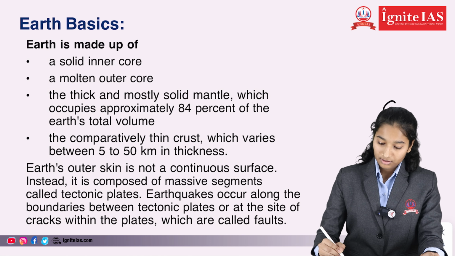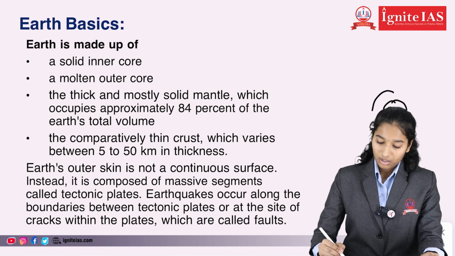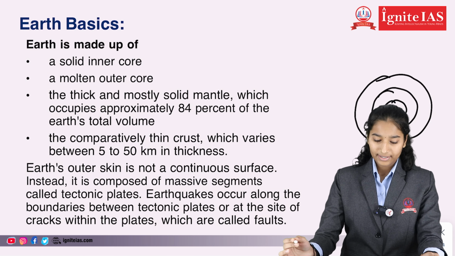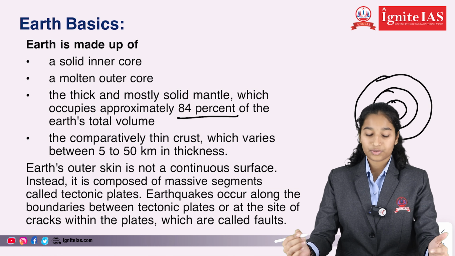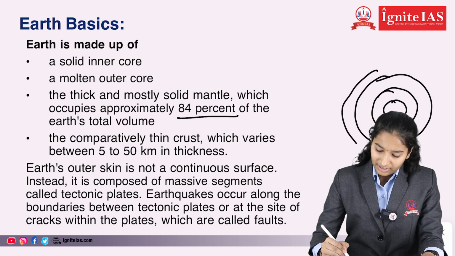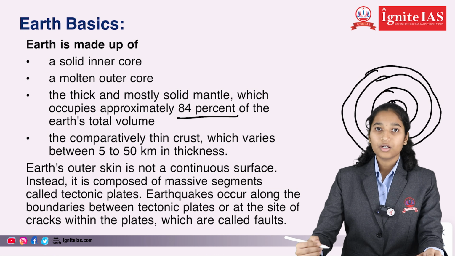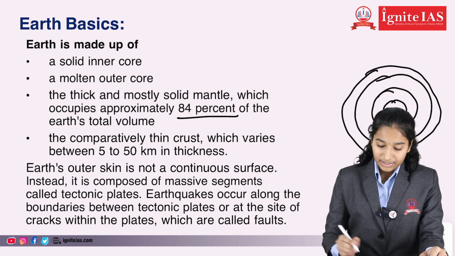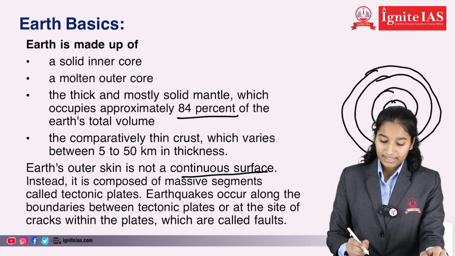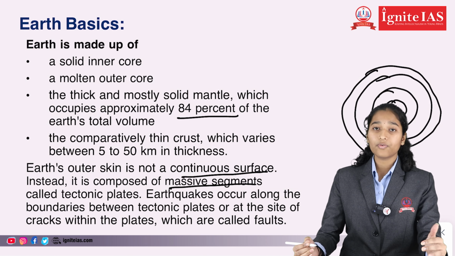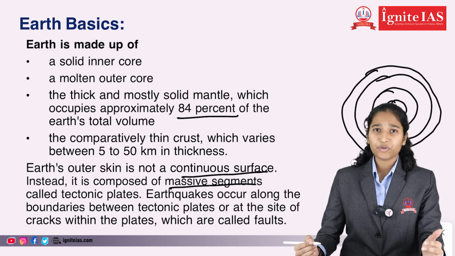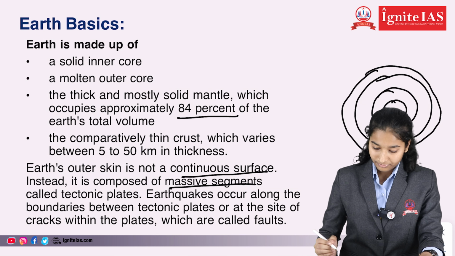Now let us see the Earth basics. Earth is made up of a solid inner core, a molten outer core, and a thick, mostly solid mantle which occupies approximately 84% of the total Earth's volume. It has a comparatively thin crust. The Earth's outer skin is not a continuous surface. Instead, it is composed of massive segments called tectonic plates. These plates move around the Earth, but they do not move very fast. They are very slow, moving about a millimeter per year.